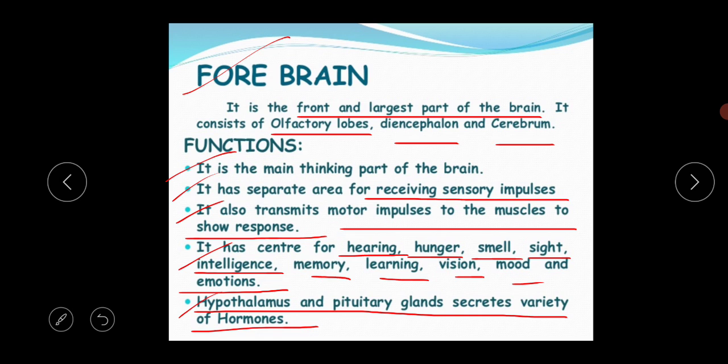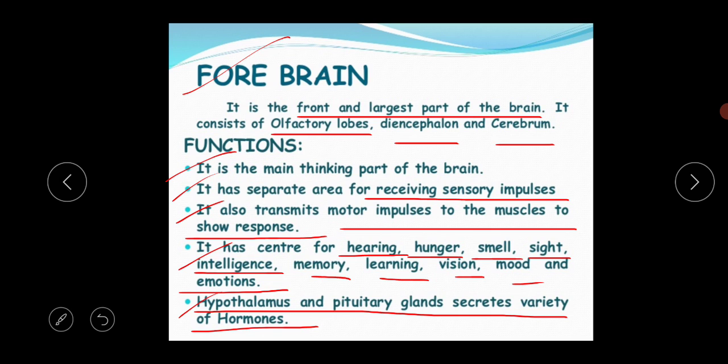This hypothalamus and pituitary are present in the forebrain area, and they are among the most important endocrine glands, which secrete different kinds of hormones. So these are the basic functions of the forebrain. During your exam, just remember 3 to 4 points of the function.